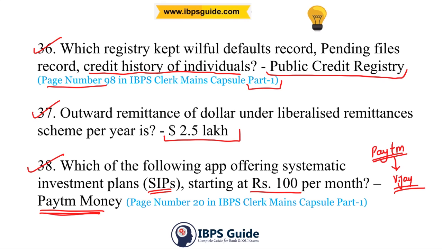And where is the headquarters of Paytm? The headquarters of Paytm is in Noida, Uttar Pradesh, and the founder is Vijay Shekhar Sharma. This was from page number 20 in IBPS Clerk Mains Capsule Part 1.